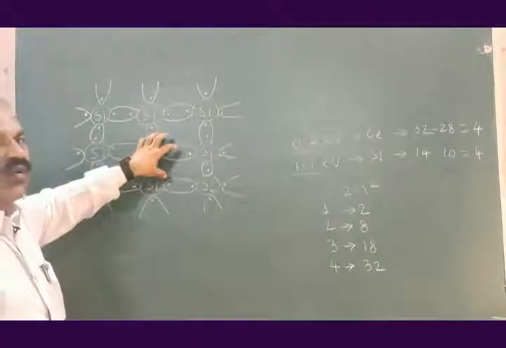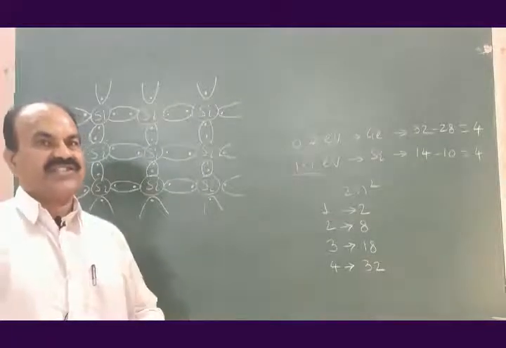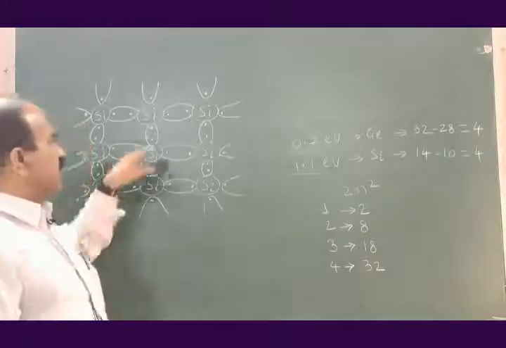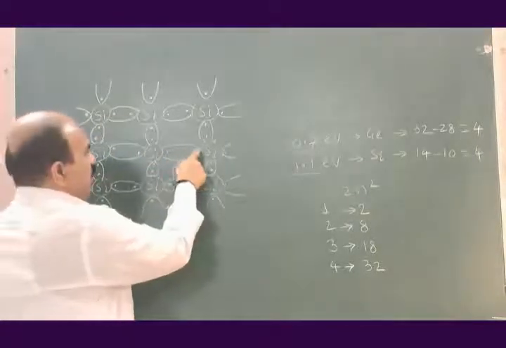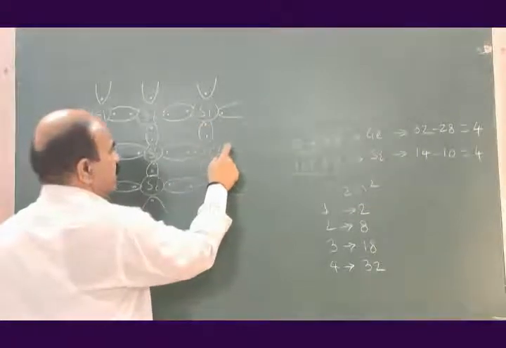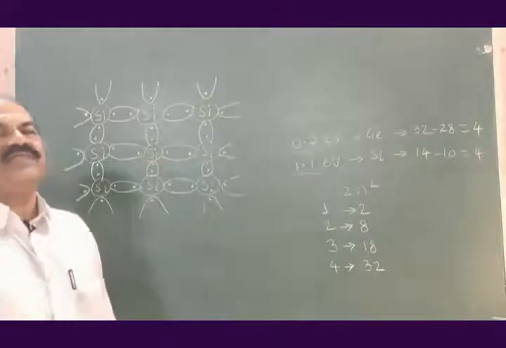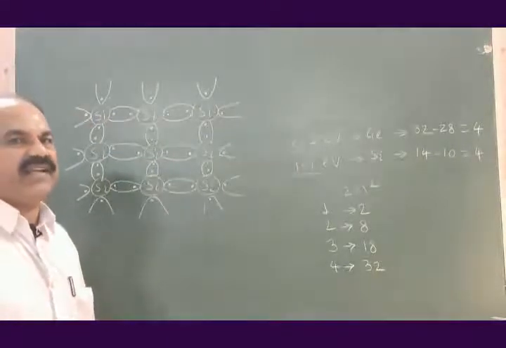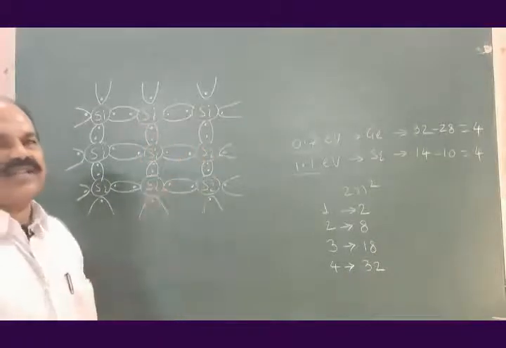This silicon atom now has 8 electrons in the valence shell, in the valence orbit. Octet is completed, so it becomes stable. This silicon atom also has 8 electrons in the valence band, and so it also acquires stability.